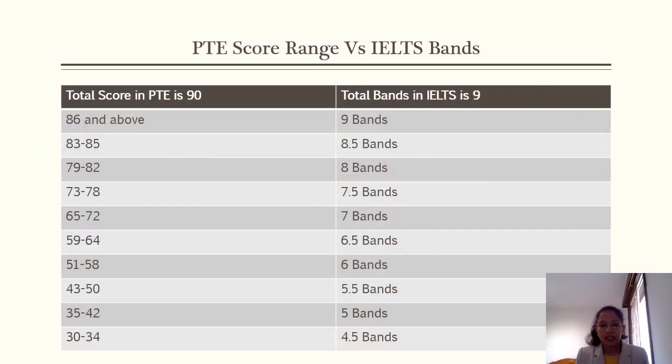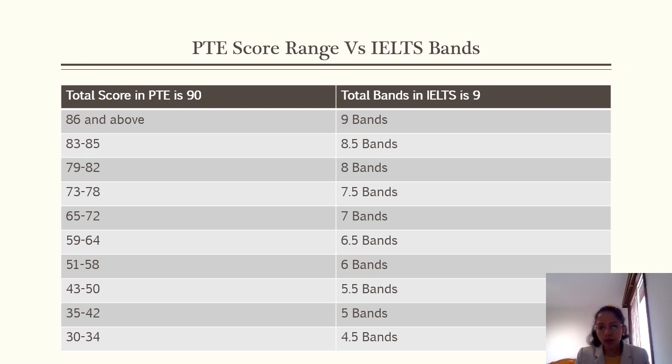So now let's get familiar with the PT score range versus IELTS bands. We are all familiar with the IELTS band, and the maximum total IELTS band score one can achieve is 9 bands. Similarly, in PT, the maximum score someone can achieve is 90. So out of 90, people score.